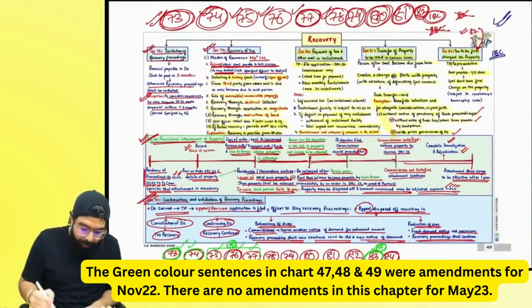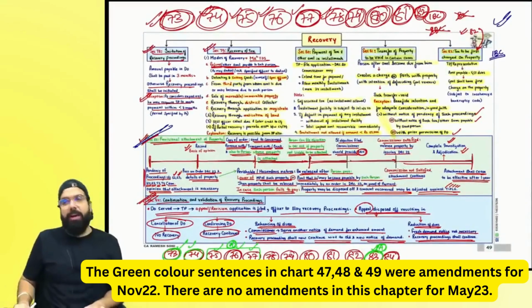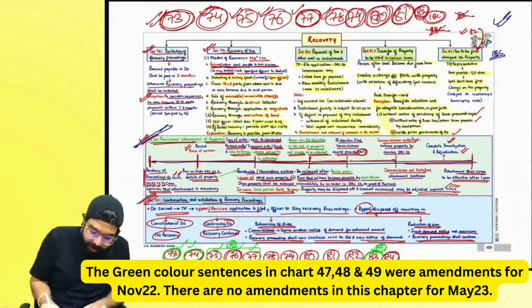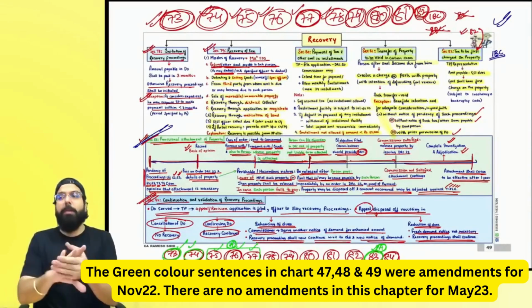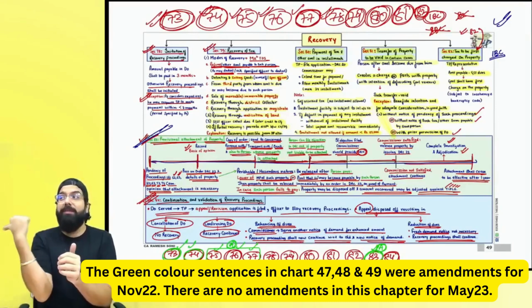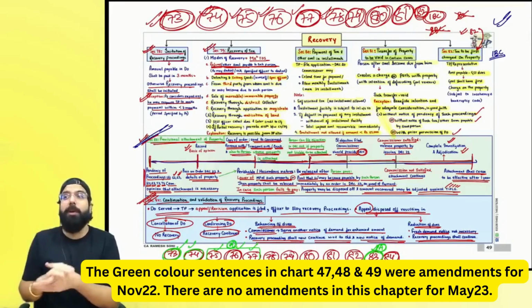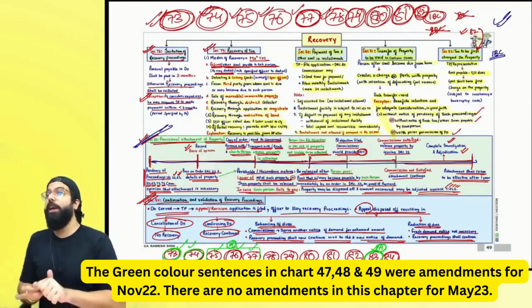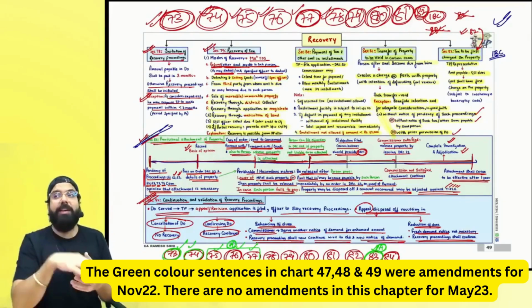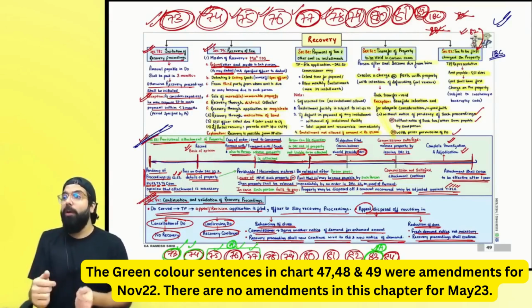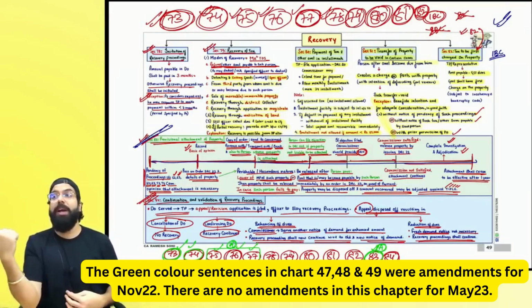And one more amendment which they have done is provisional attachment, for which I have given you the whole flow over here. Also remember, provisional attachment can also be done against those people who have derived the benefit of a transaction. Basically those people who are covered under Section 122(1A), at whose instance the transaction was conducted, or who have derived the benefit of a transaction.